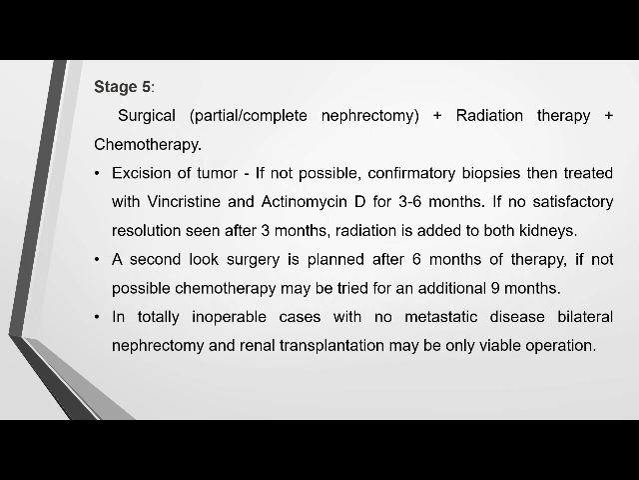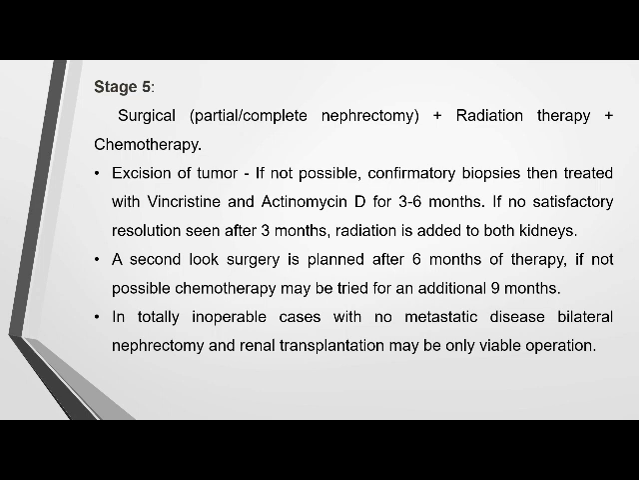In stage 5, the child has to go for a nephrectomy, that is either complete or partial nephrectomy, then radiation therapy along with chemotherapy. If the excision of tumor is not possible, then we have to go for a confirmatory biopsies. Then the child has to be treated with chemotherapy. Drug is vincristine and azithromycin G for 3 to 6 months. If the result of it is not satisfactory, then again the medication has to be continued for another 3 months with the radiation to the both kidneys.